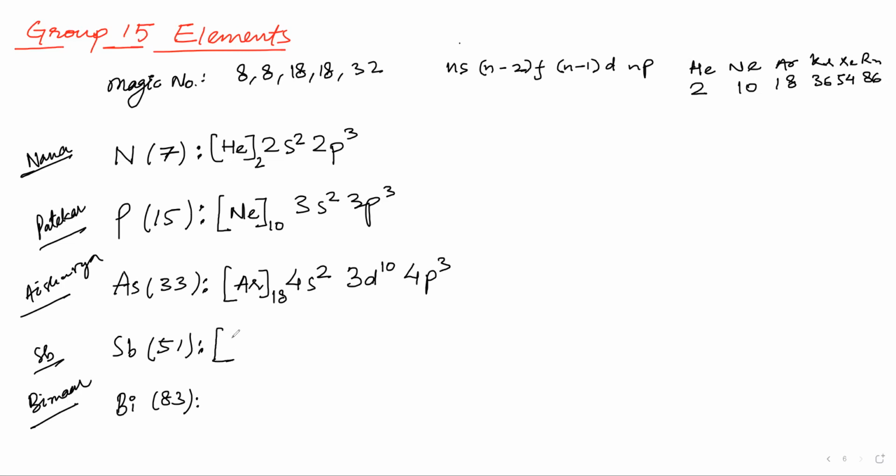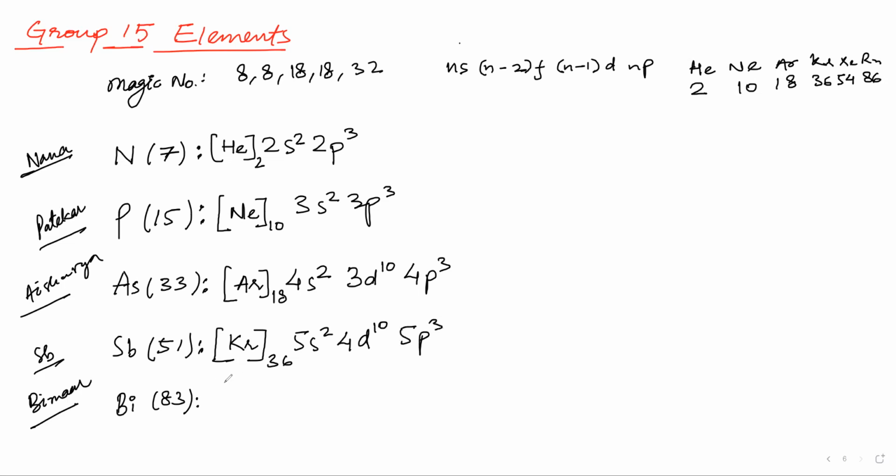Now for antimony, you will have krypton. Krypton is 36. How many more electrons do we have to fill? 15 more. So here just increase the number: 5s2. Then here you will write 4d10. Then here it will be 5p3.